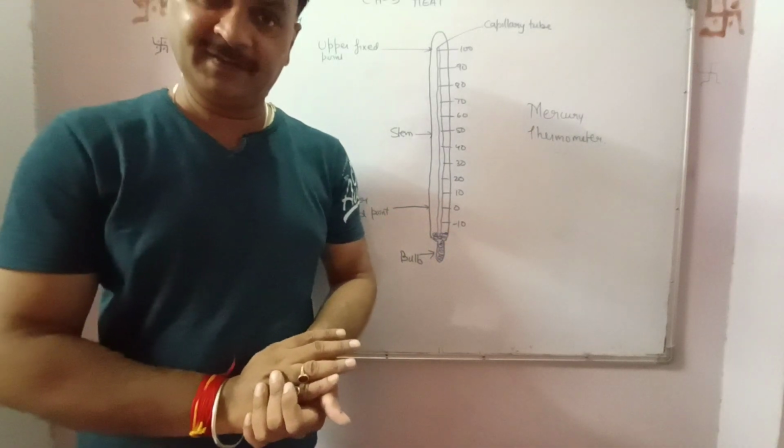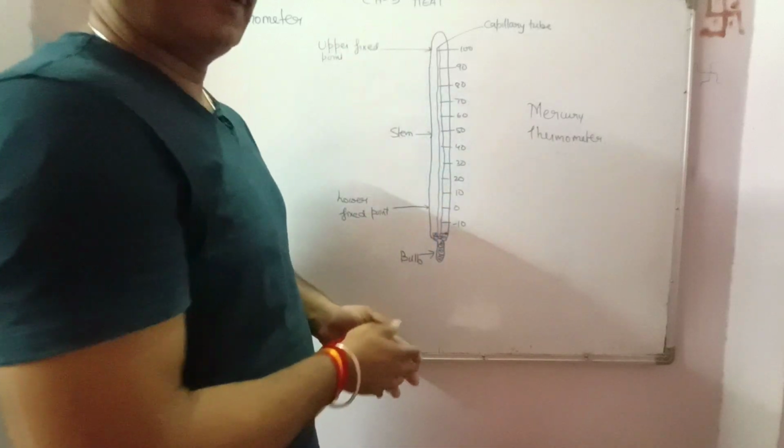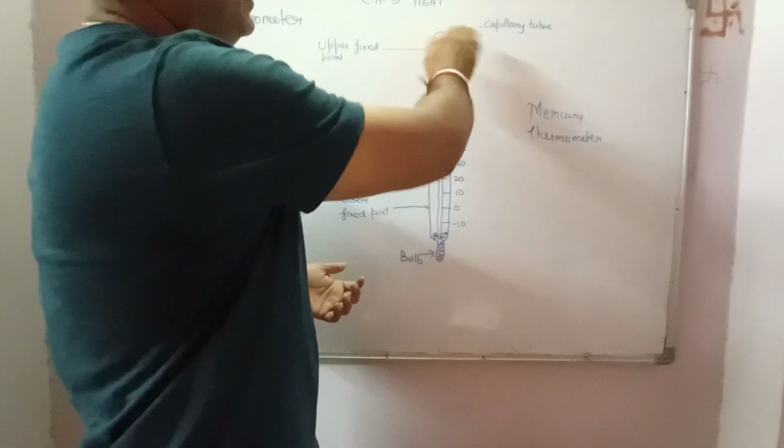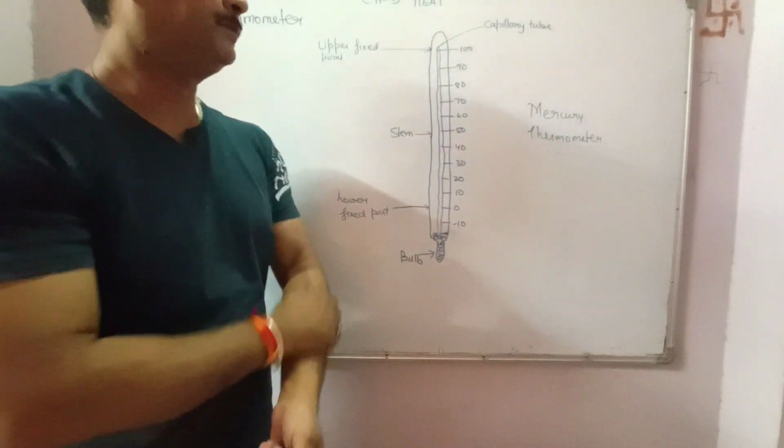How is the mercury thermometer designed? First, we take a glass tube which has a very fine bore, and then we fill it with mercury, and then we seal it at the top.